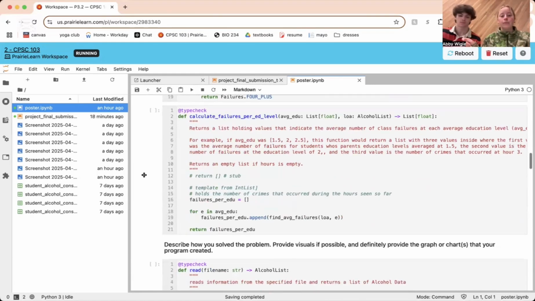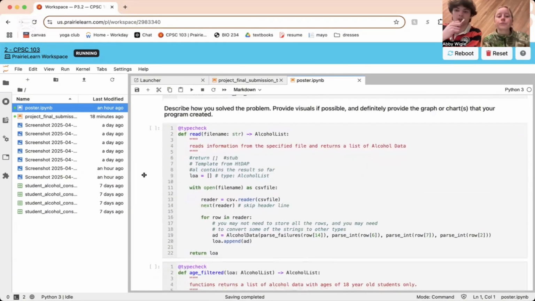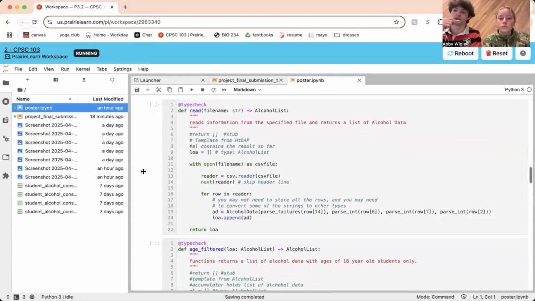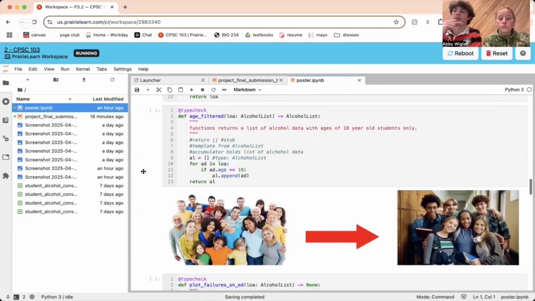To demonstrate how we solved the specific problem, first we performed a read function that allowed us to tinker with the data file. As we have shown, we defined failures from 0 to 4 plus as an enumeration for easy future use, and the base columns of investigation, failures and parents' education levels, as a compound to specify we only wanted to pull from these columns.